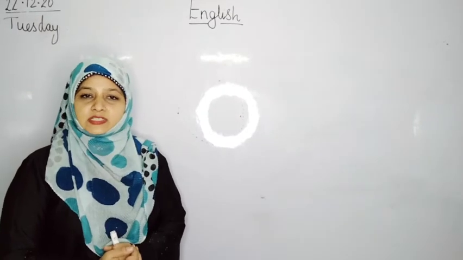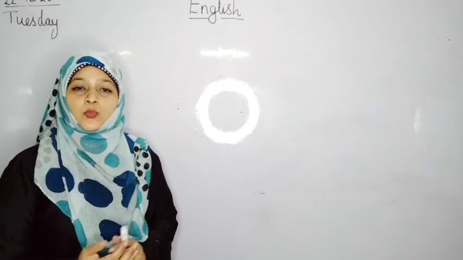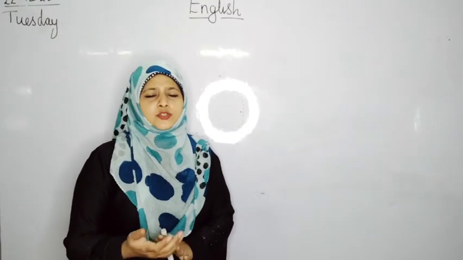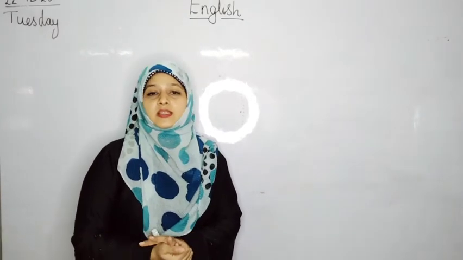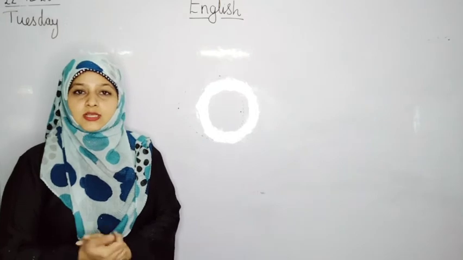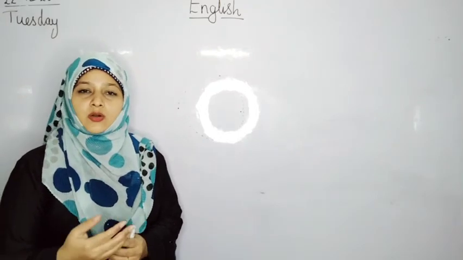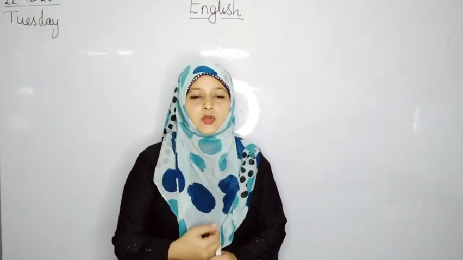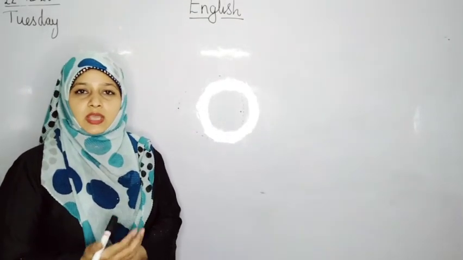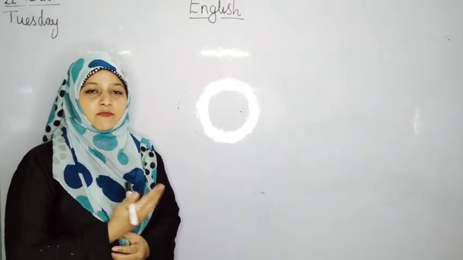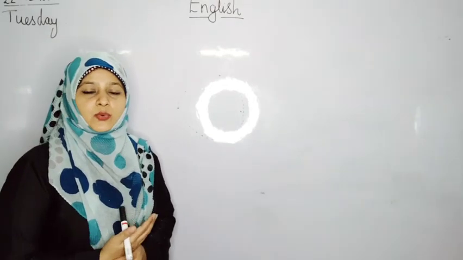In our previous class we had seen what action words are. Do you remember what action words are called? Yes, action words are called verbs, and we saw how we convert a verb into past tense. Didn't we see that? Yes. Today we are going to take a few examples of past tense sentences and see what we are going to do with them.